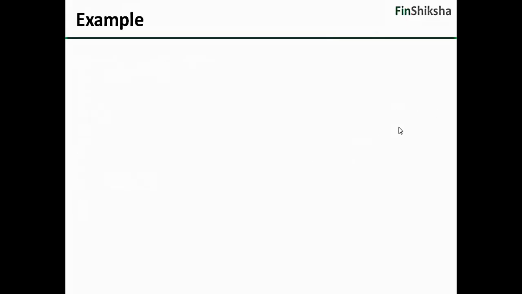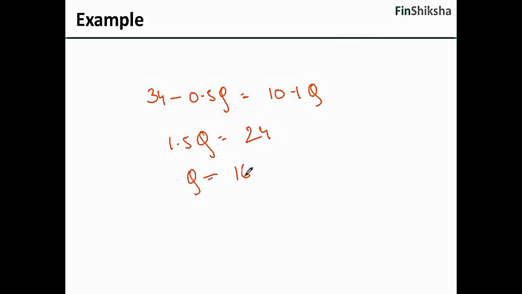So what we are saying is that 34 minus 0.5 Q is equal to 10 plus Q. If I solve for this, 1.5 Q is equal to 24, which means Q is equal to 16. The price paid by the buyer to the supplier is 10 plus Q, which is equal to 26.